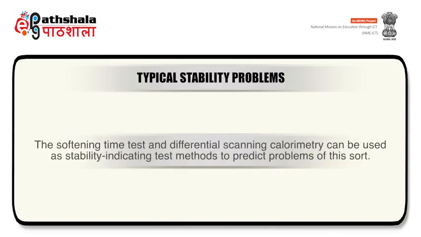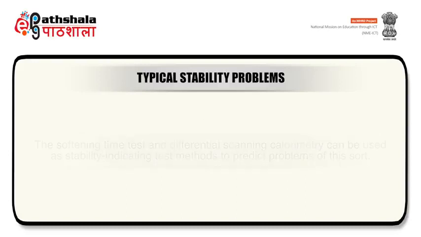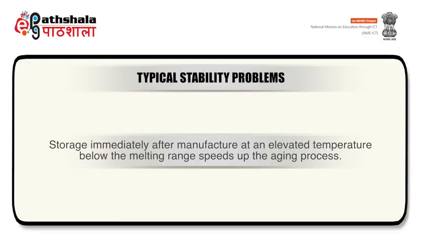The softening time test and differential scanning calorimetry can be used as stability indicating test methods to predict problems of this sort. Storage immediately after manufacture at an elevated temperature below the melting range speeds up the aging process.